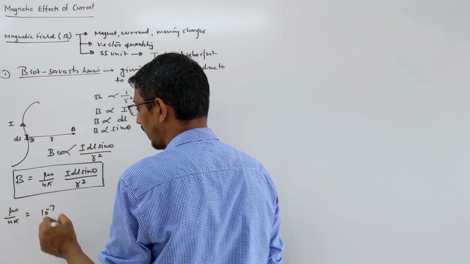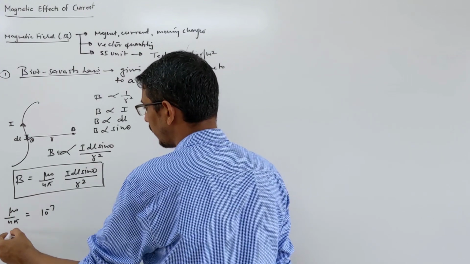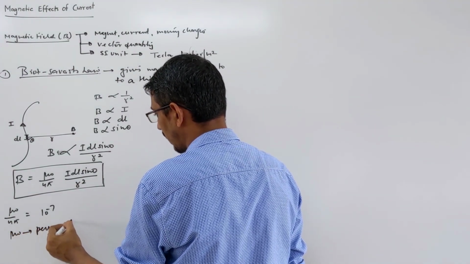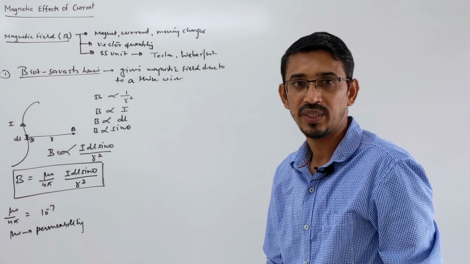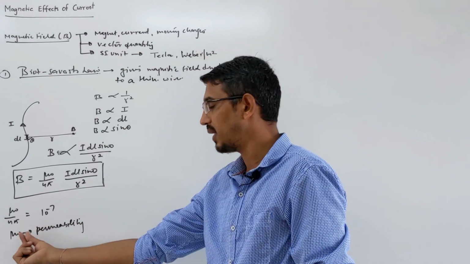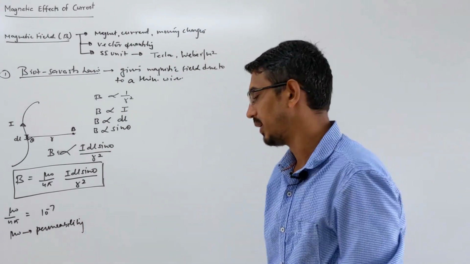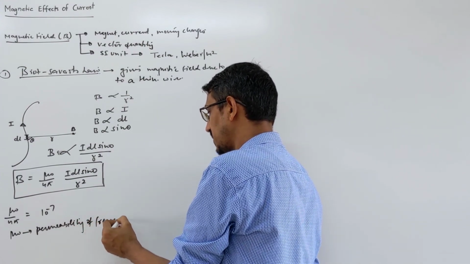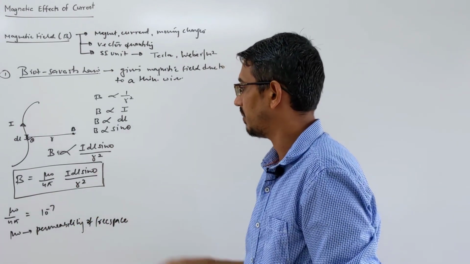This is 10 power minus 7 in the SI system. Your mu naught is called permeability. What is permeability? We will learn it in the third topic of this chapter, when we talk about earth magnetism. This is the permeability of free space, or you can say air, a constant. So these things I will talk about in the third part of this chapter.